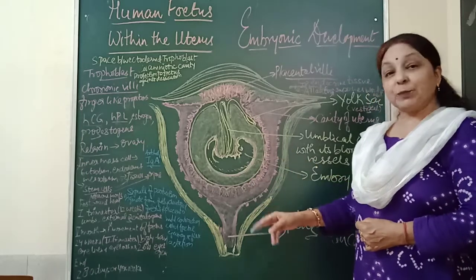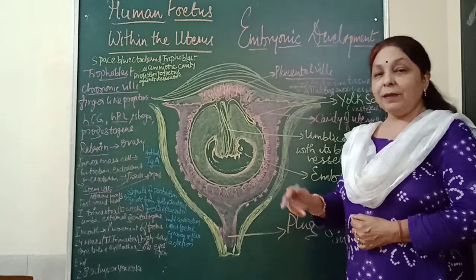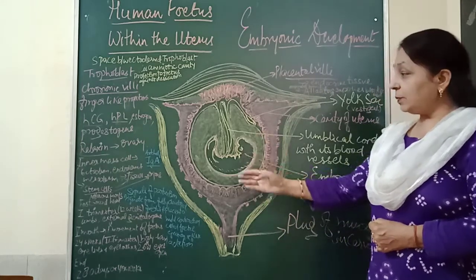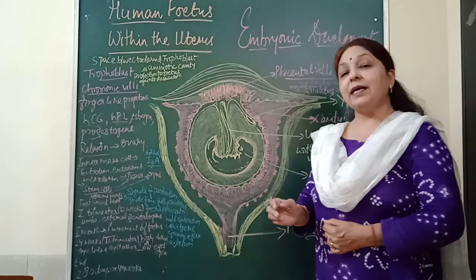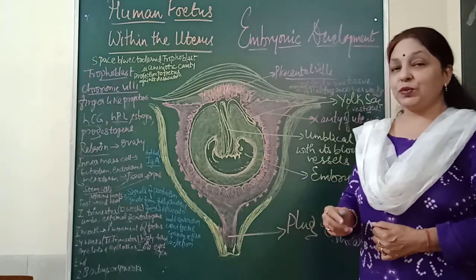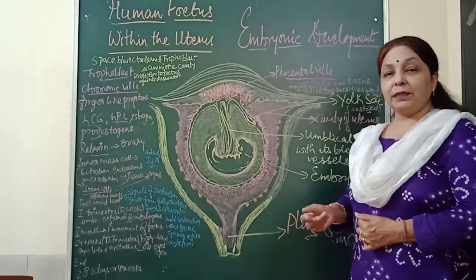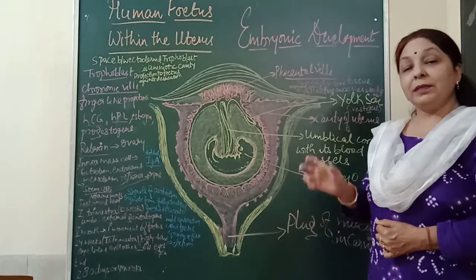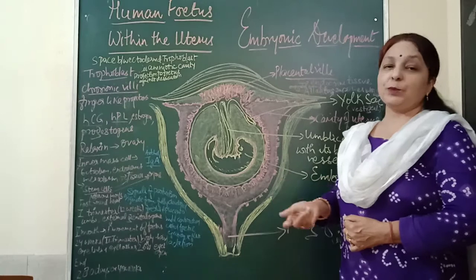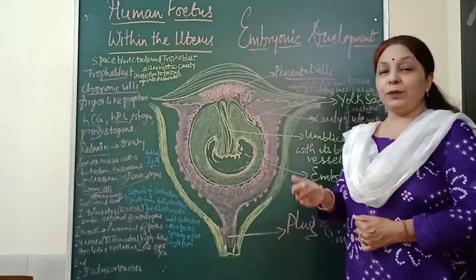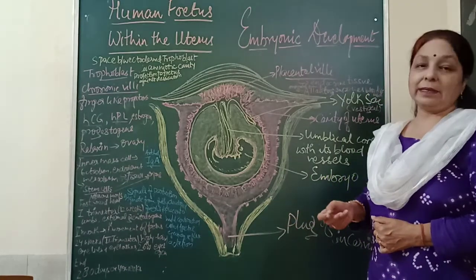But when it is expelled after the parturition, then these antibodies, which are called IgA, are required, which are provided by the colostrum, the yellowish milk provided by the mother in the initial days. So the time period when the mother is providing milk to the newborn baby is called the lactation period.